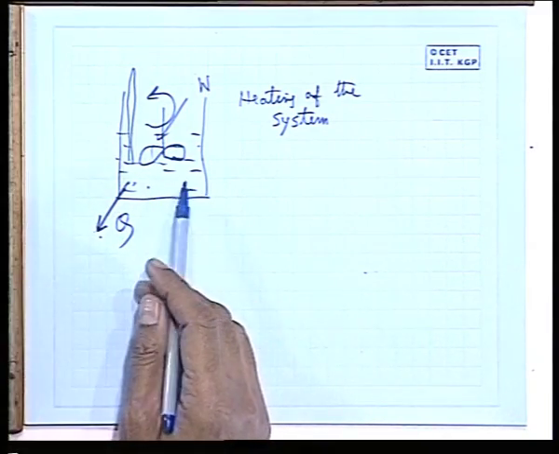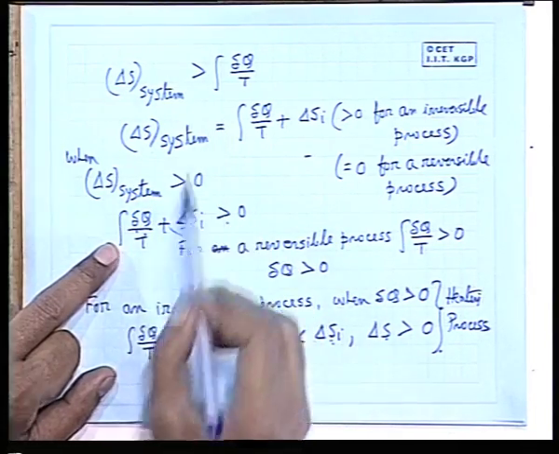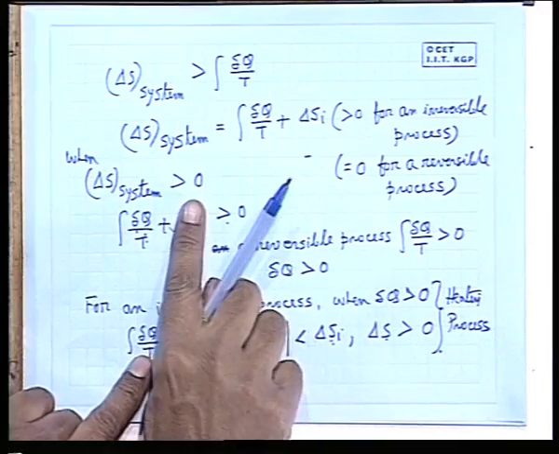Sometimes it is asked, can you give an example where heat is being taken out of a system, yet its entropy increases? Yes. So, you can say that entropy will increase if you give in heat to either a reversible process or an irreversible process. For a reversible process, this part is 0.